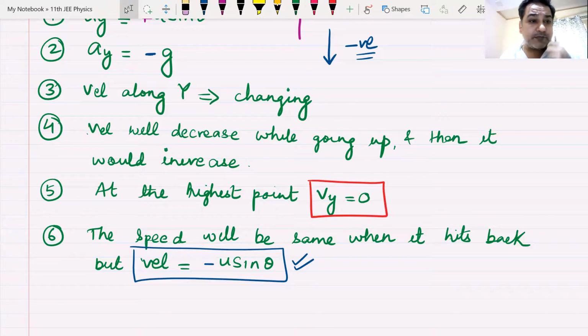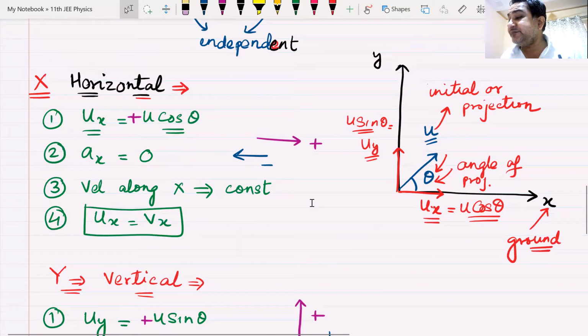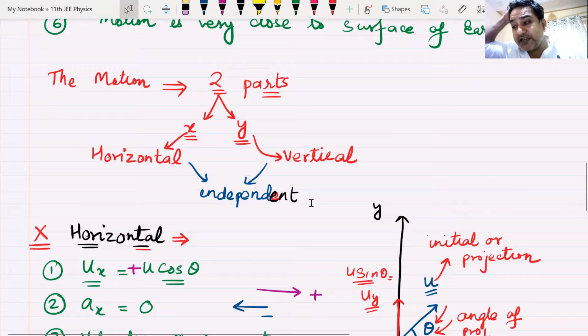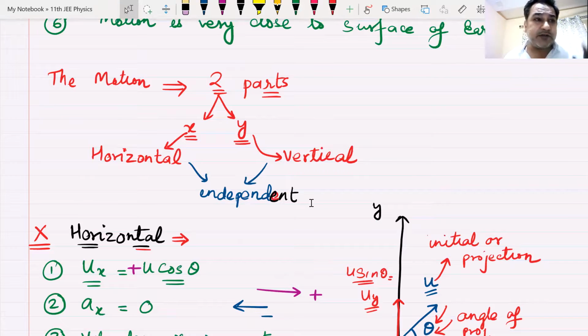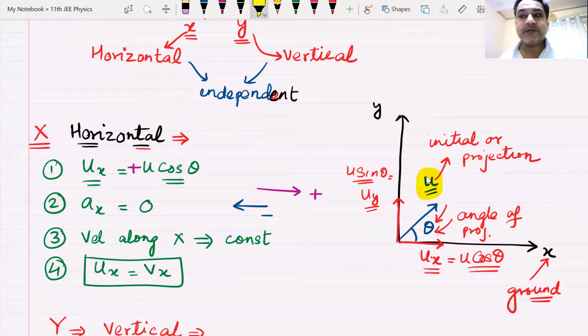Let me have a recap of the points that we have discussed. We'll be discussing this motion of projectile in two parts, along x and along y. X will be known as horizontal motion, y as vertical motion. They are independent of each other. We have an initial velocity u with which the particle is thrown up, known as velocity of projection.